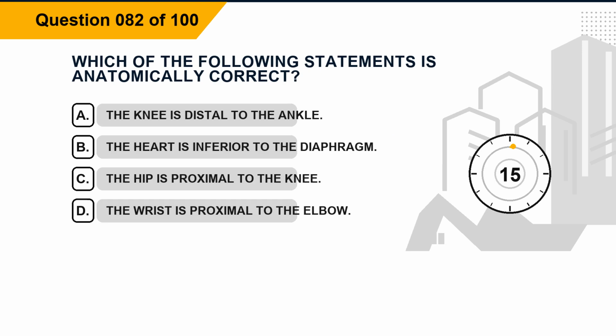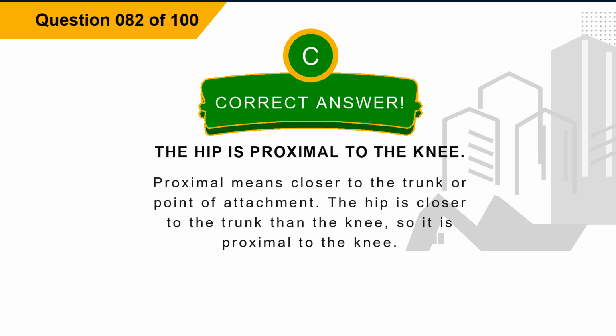Question 82. Which of the following statements is anatomically correct? Option A, the knee is distal to the ankle. Option B, the heart is inferior to the diaphragm. Option C, the hip is proximal to the knee. Option D, the wrist is proximal to the elbow. The correct answer is option C, the hip is proximal to the knee. Explanation. Proximal means closer to the trunk or point of attachment. The hip is closer to the trunk than the knee, so it is proximal to the knee.